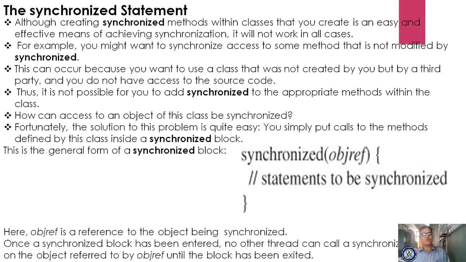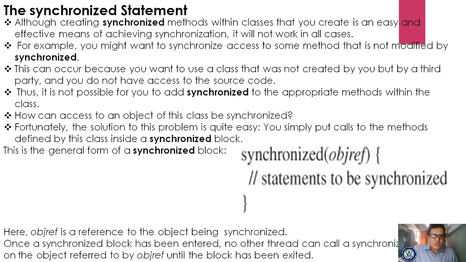For example, you might want to synchronize access to some method that is not modified by synchronized. Whatever you declared as synchronized should not be modifiable. If you modify it, then automatically the values will change, right? This can occur because you want to use a class that was not created by you but by a third party, and you do not have access to the source code.